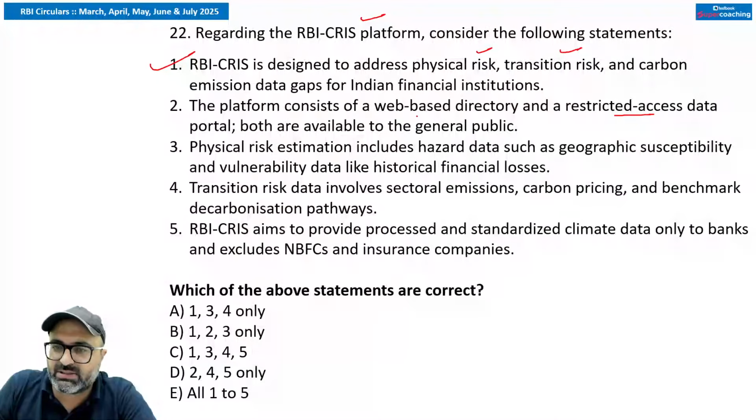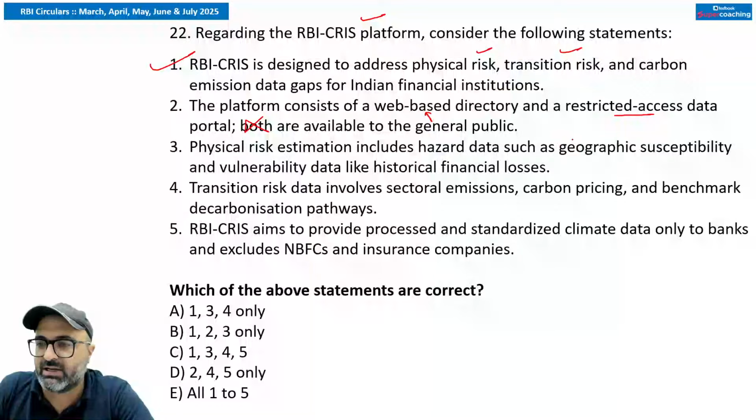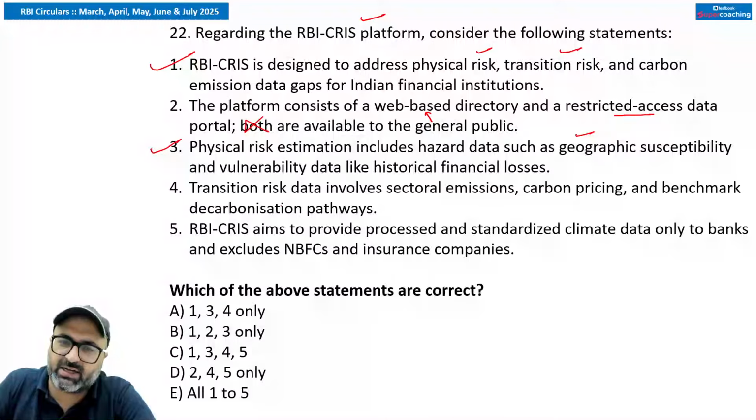No. This is available for general public, but this, as the name suggests, restricted access data is not available for the public. Physical risk estimations include hazard data such as geographic susceptibility, vulnerable data like historical financial losses, that is correct. Transition data involves sectoral emission, carbon pricing, benchmark decarbonization pathway, that is correct.